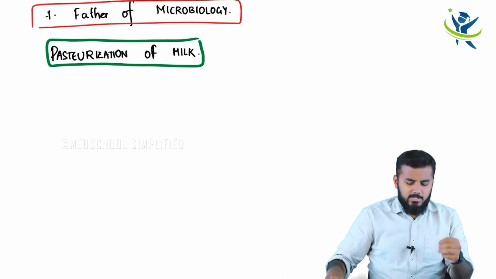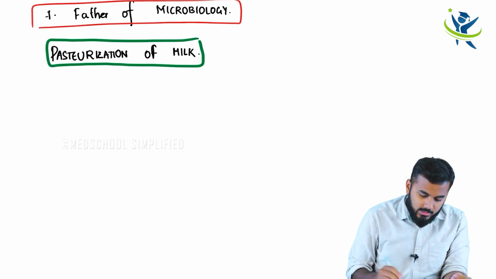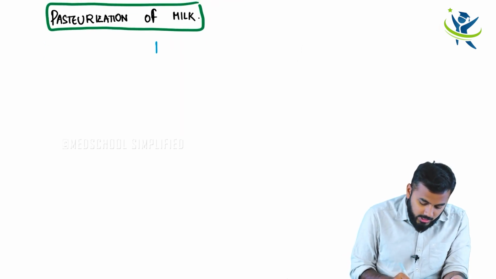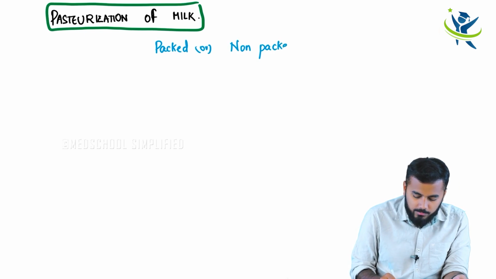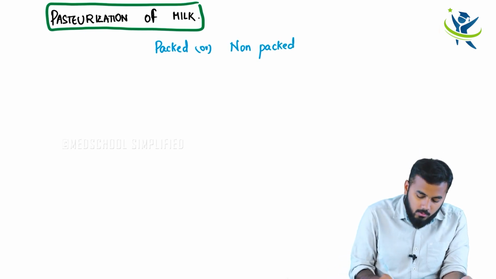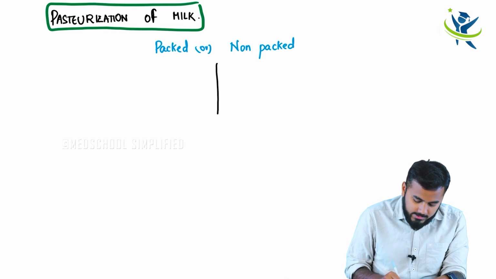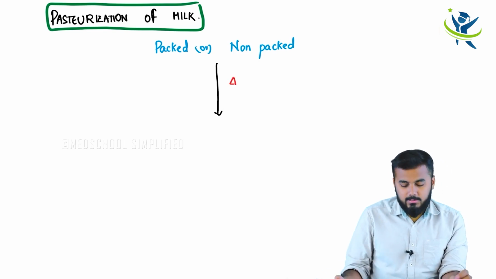So what are the three simple steps in pasteurization? What did I tell you? Either you take packed milk or non-packed milk. What you do is heat it. You will provide some heat.